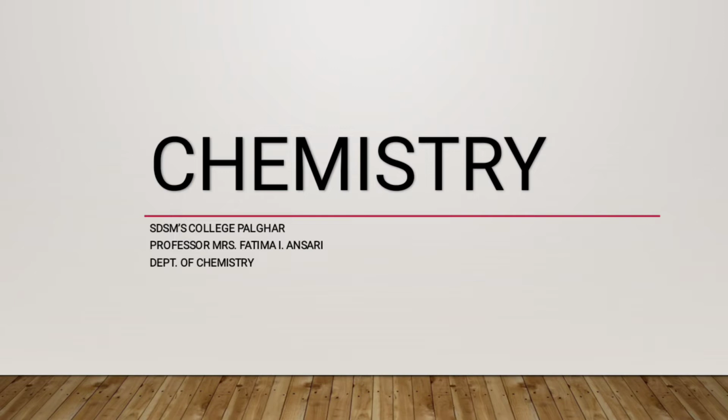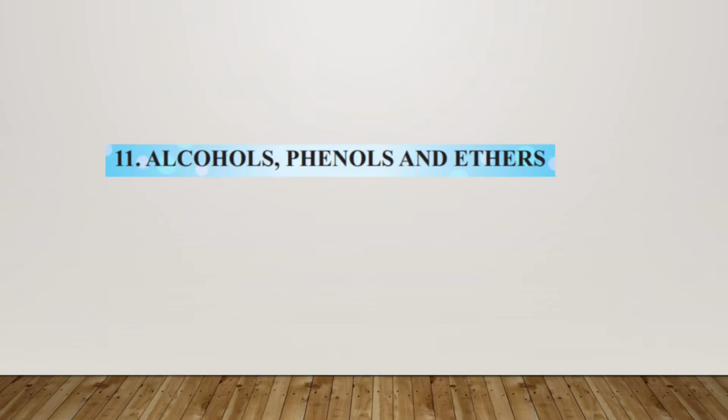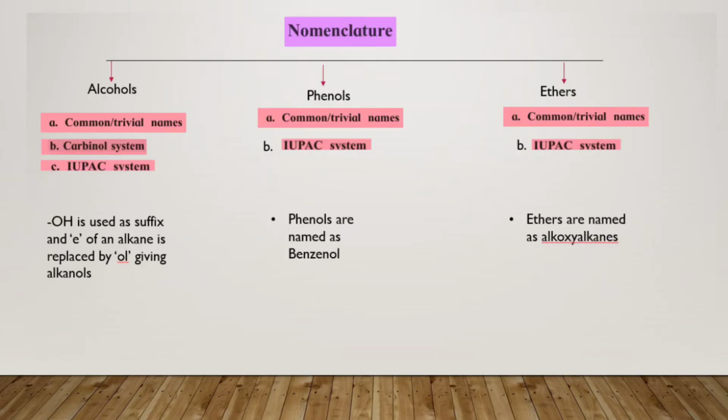So students, today we will start with our 11th chapter, that is alcohols, phenols and ethers, and this is the second part of the video, and we will see about the nomenclature in this lecture. Nomenclature is mainly how we name the compound. So we'll see this in detail. First, let's see about the naming. We'll start with the naming of alcohols, phenols and ethers.